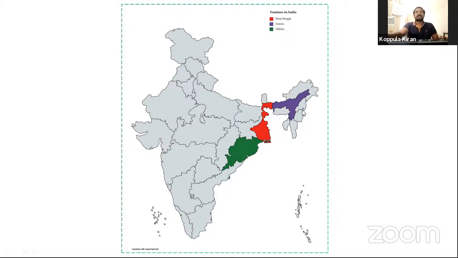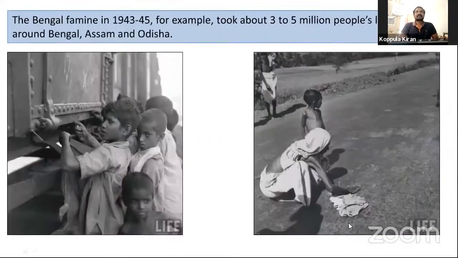Particularly in those days, Bengal, this West Bengal, and Odisha, Assam, these states were affected together. Okay, next slide.